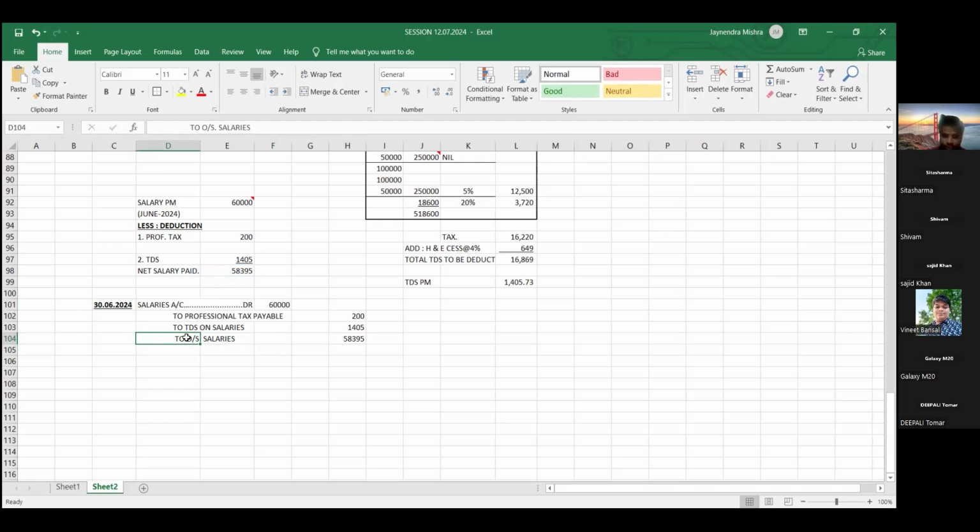That is also okay. Instead of outstanding salary you can use unpaid salary, because outstanding and unpaid both mean the same, not paid. Or you can directly credit the employees ledger also. That is also okay. Getting it?